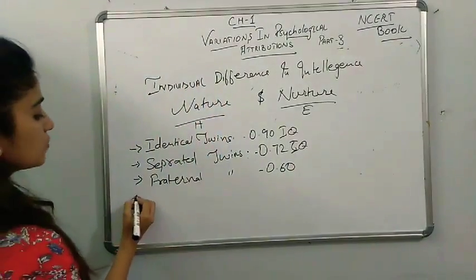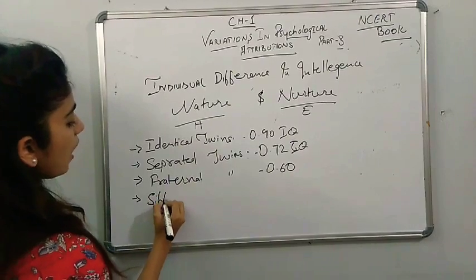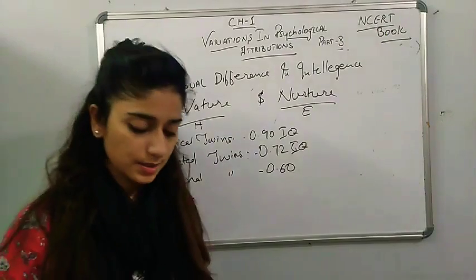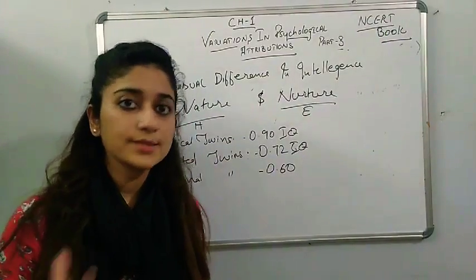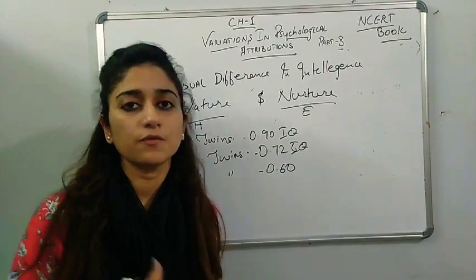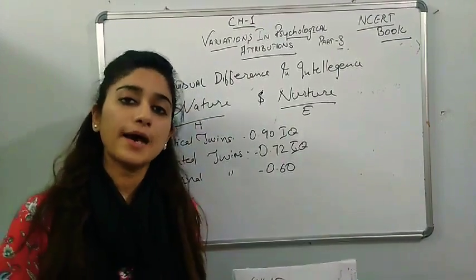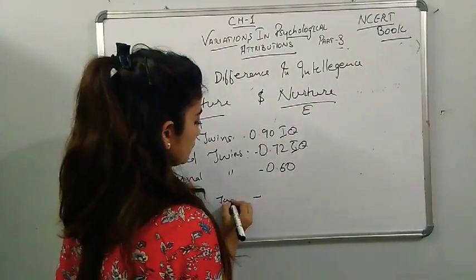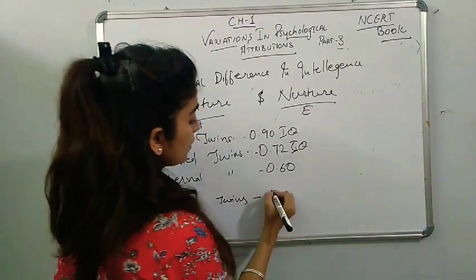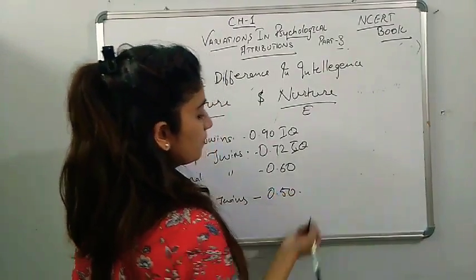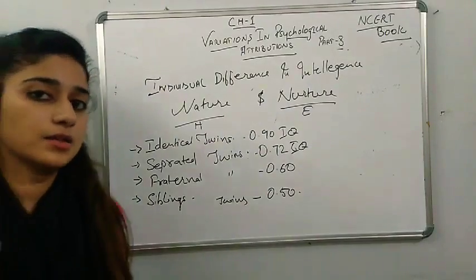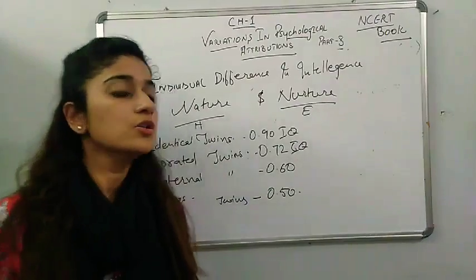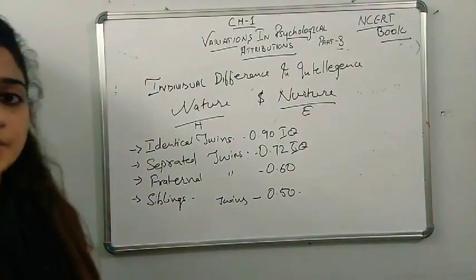Then the siblings. Who are the siblings? Siblings are brothers and sisters, the real brother and sister, but they are not born at the same time. There may be a difference of 1 year, 2 years, 3 years, but their parents are the same. The resemblance in their IQ level is about 0.50. Maybe one is very intelligent and the other is dull, maybe both are intelligent, maybe both are dull. So this can differ in the sibling case.